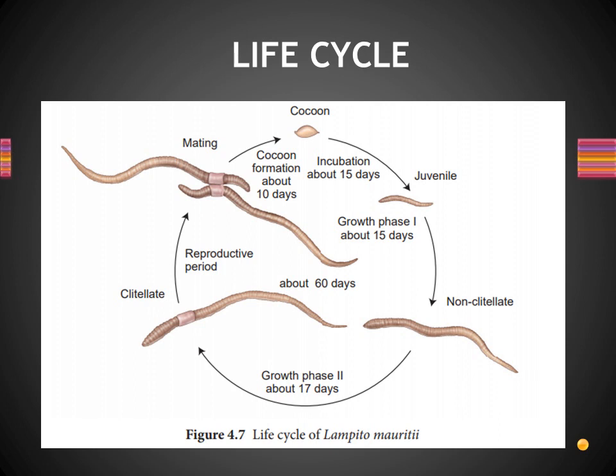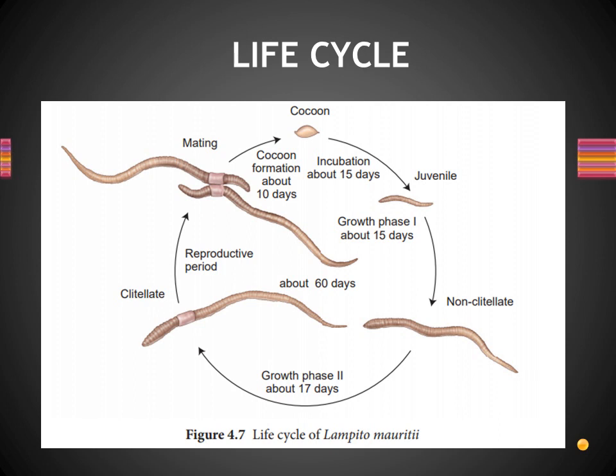Then this non-clitellate form will again produce the clitellum, which takes around 17 days. Clear? That phase is known as growth phase 2. The non-clitellate form is developing into a clitellate form, so that phase is growth phase 2. It takes around 17 days. Clear?